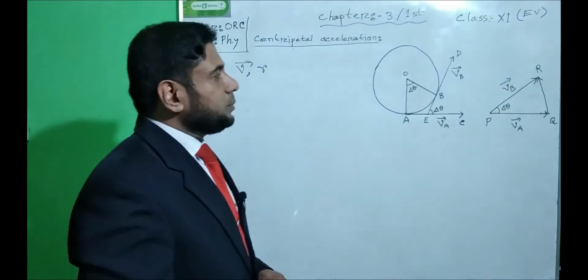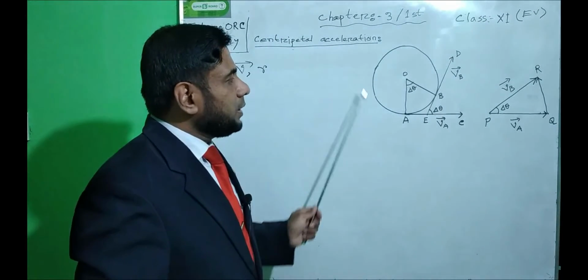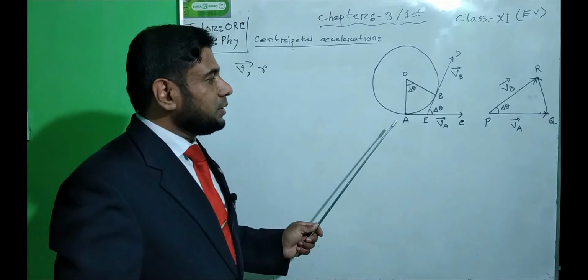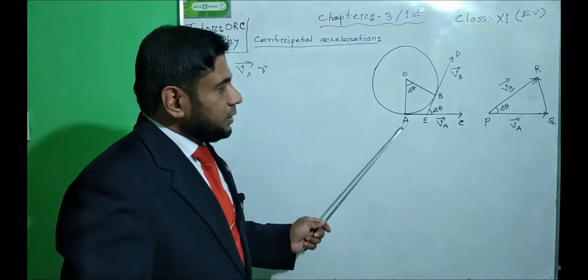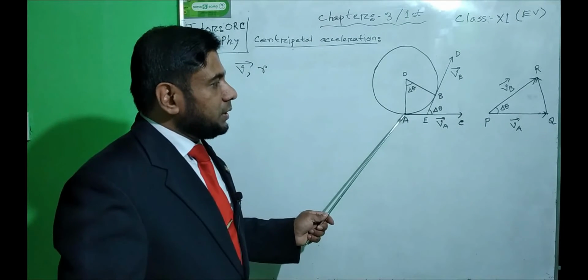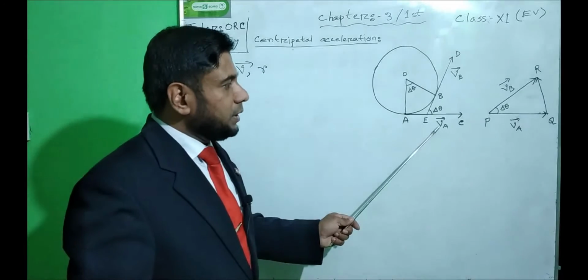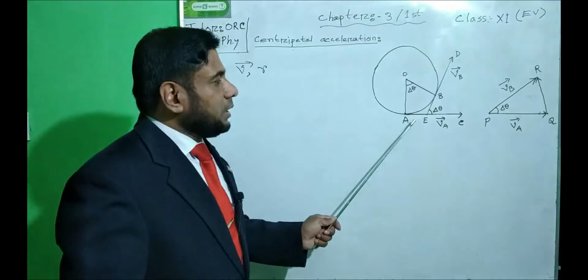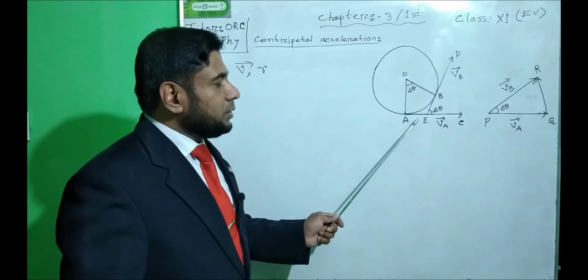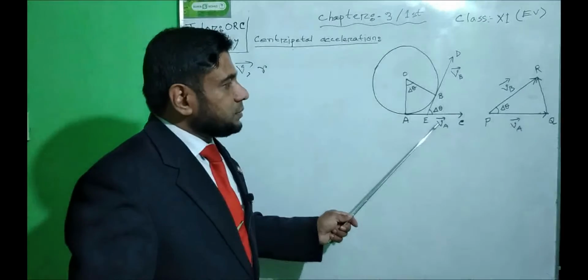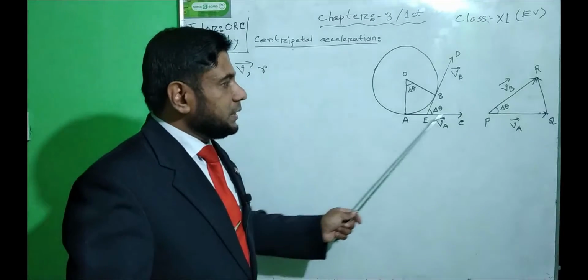While the object is moving along this circular path, when the object was at point A, the velocity was vector VA, and the direction of the velocity will be along the tangent AC.